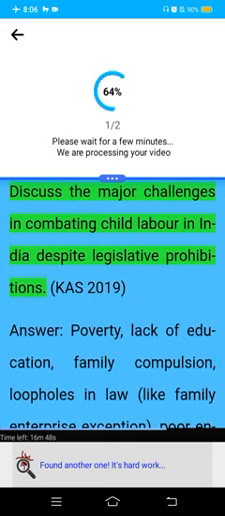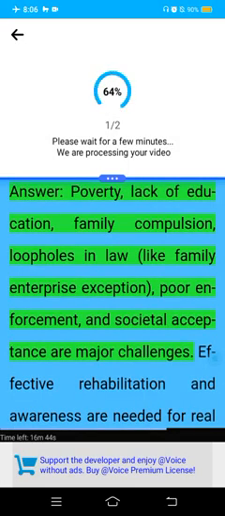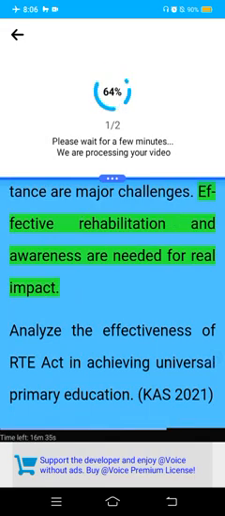Discuss the major challenges in combating child labor in India despite legislative prohibitions. CAS 2019. Answer. Poverty, lack of education, family compulsion, loopholes in law like family enterprise exception, poor enforcement, and societal acceptance are major challenges. Effective rehabilitation and awareness are needed for real impact.